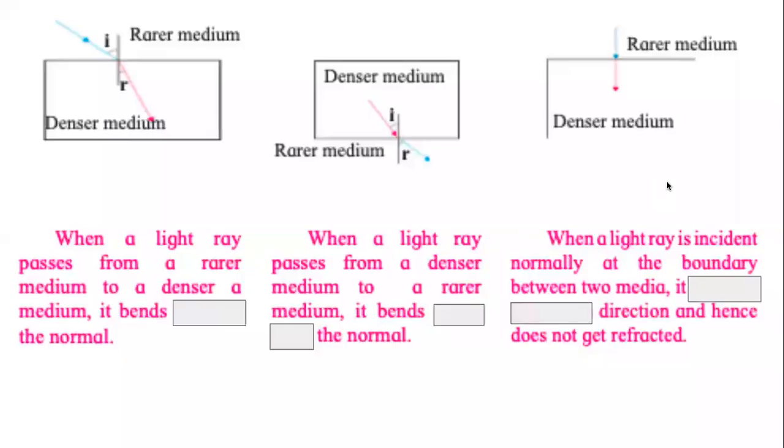For the next question, there are 3 sets of diagrams and there are 3 sets of fill in the blanks. So first look at the diagram and the fill in the blanks on the left hand side. This diagram and this fill in the blanks. Tell me what will come in the fill in the blanks. When a light ray passes from a rarer medium to a denser medium, it bends dash the normal. When a ray of light passes from a rarer medium to a denser medium, what happens to the ray of light?